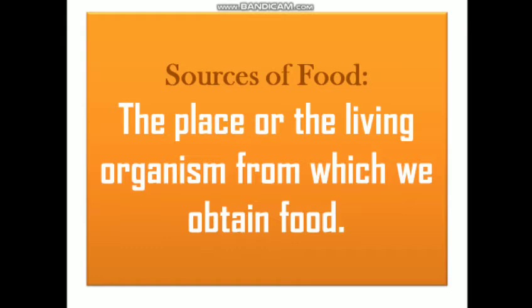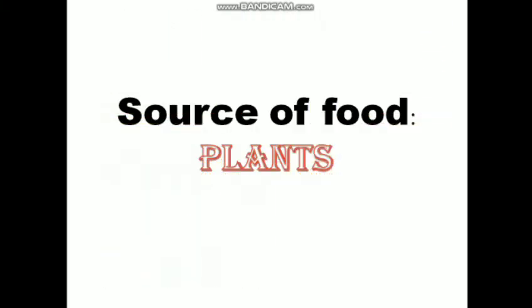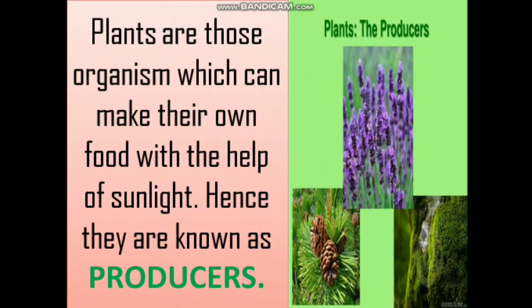So, firstly, we will have a brief idea about plants. Plants are those organisms which can make their own food with the help of sunlight, and hence they are known as producers. One more term that we use for plants, students, is autotrophs. So students, plants are producers and also they are known as autotrophs.